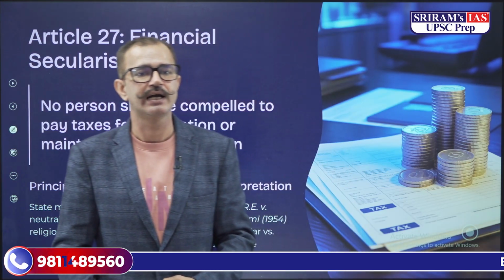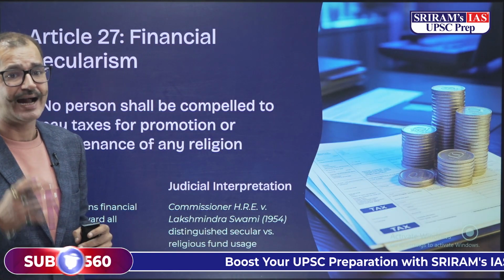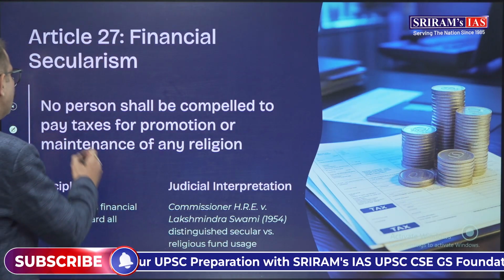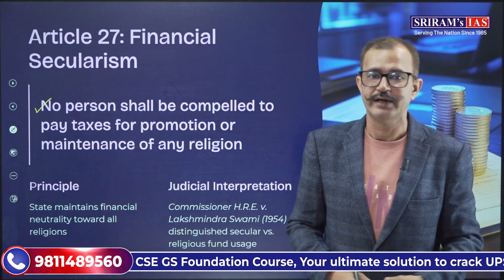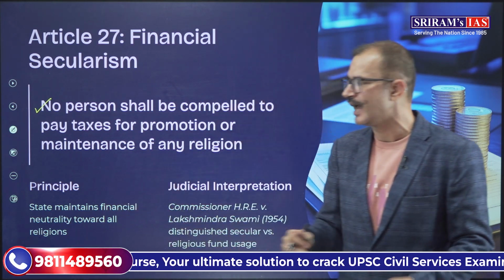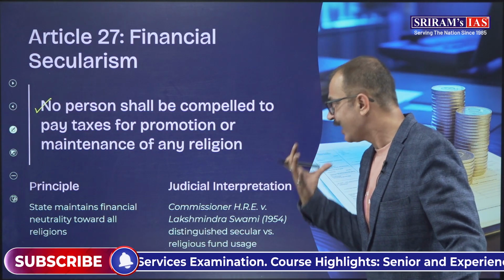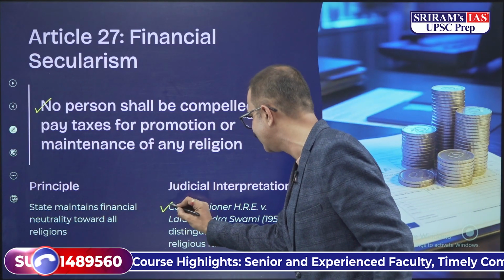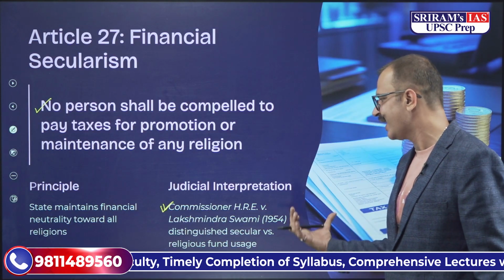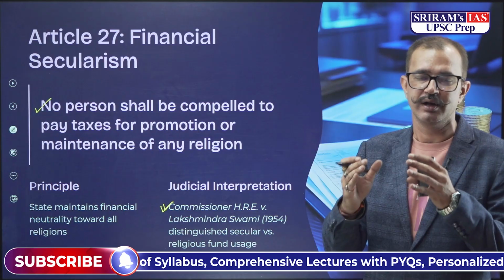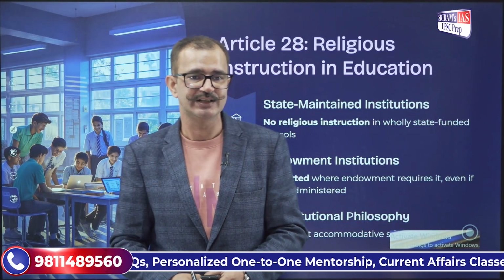The next article is Article 27, that gives for financial secularism, and over here it has been said that no person shall be compelled to pay taxes for the promotion or maintenance of any religion. So over here the state maintains financial neutrality towards all religions. All the religions are equal in the eyes of the state. And when we talk about judicial interpretation, in Commissioner HRE versus Lakshmirandra Swamy in 1954, a distinction was made between secular as well as religious fund usage.